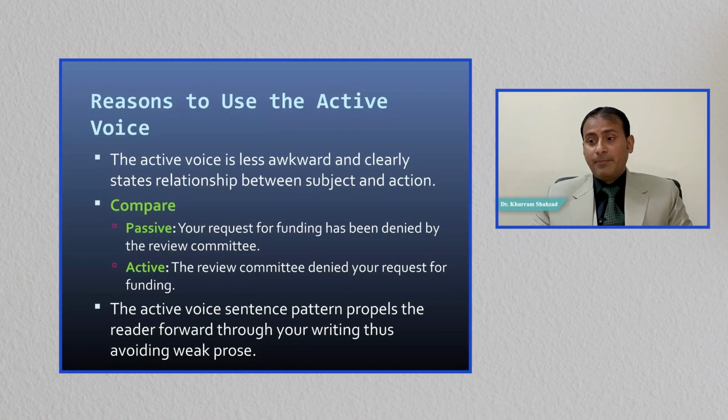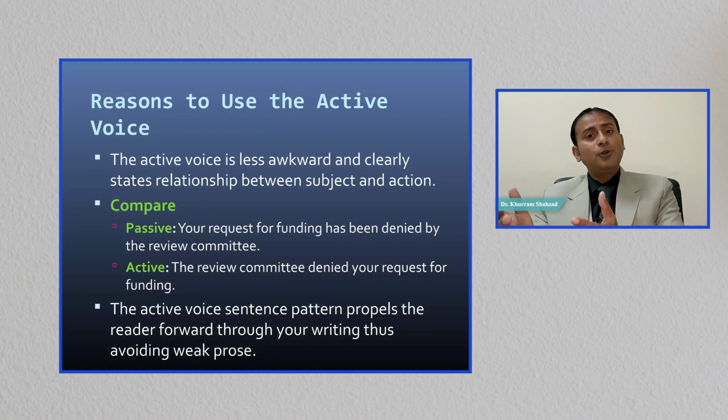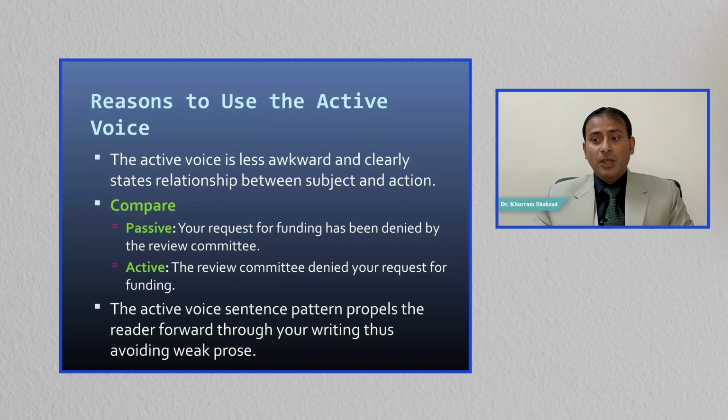Compare. Your request for funding has been denied by the review committee. So it's a long sentence. Okay, it looks awkward. Your request for funding has been denied by the review committee. Review committee is so important. They have got the power to reject your request for funding. So why don't you bring it in the beginning of this sentence? So active voice is more appropriate here. The review committee denied your request for funding.